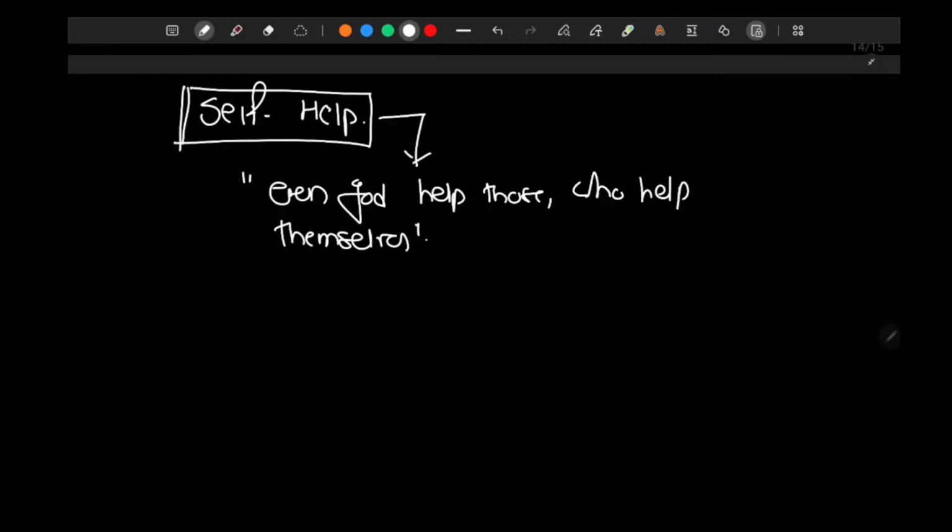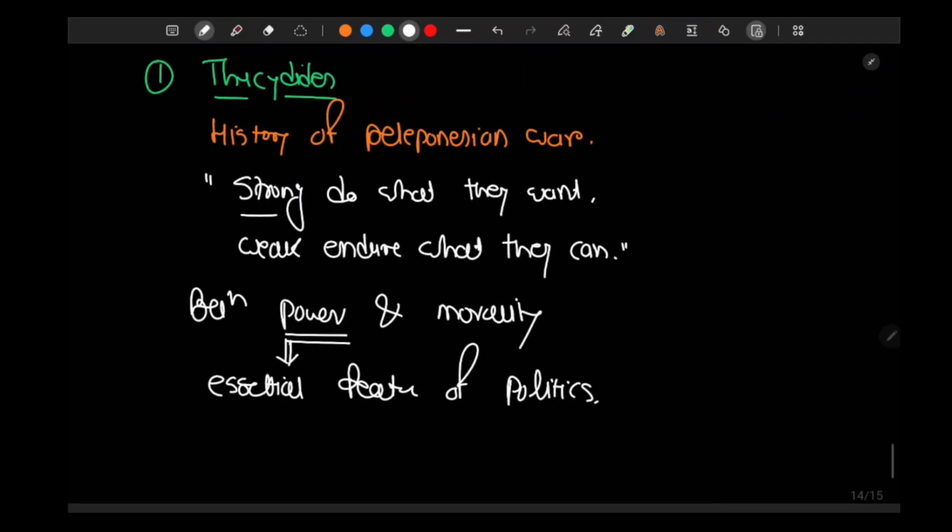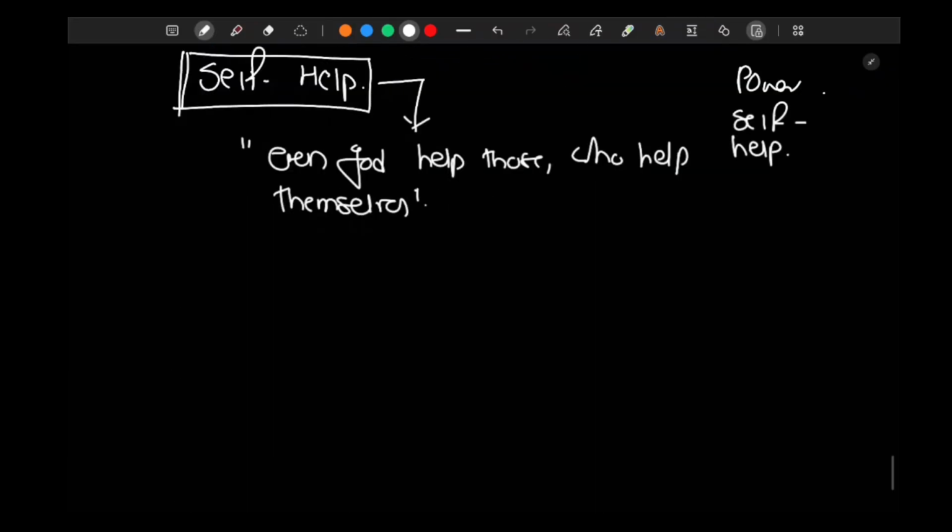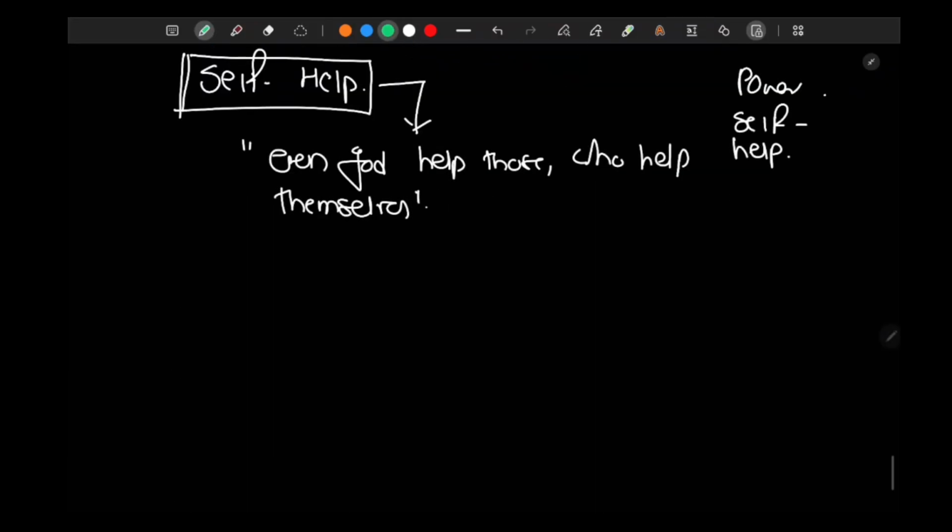What is the primary idea behind international relations? It is power, it is self-help, and it is saying that the strong do what they want, the weak must endure what they can. Power is the essential feature. This is the first influence on Hans Morgenthau.